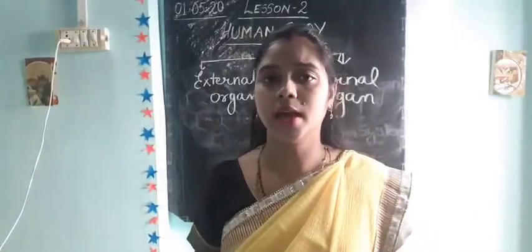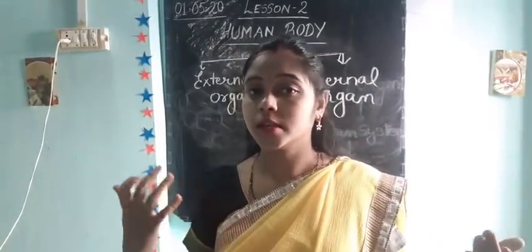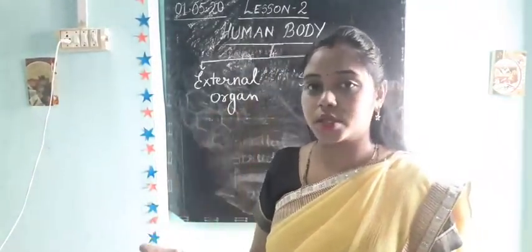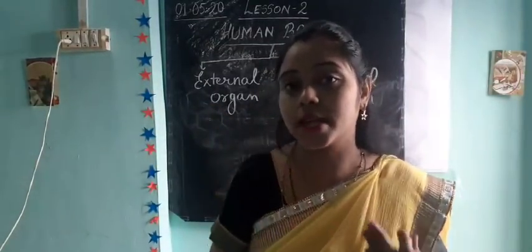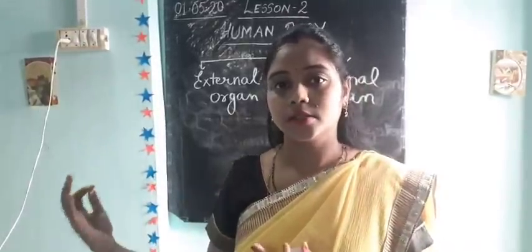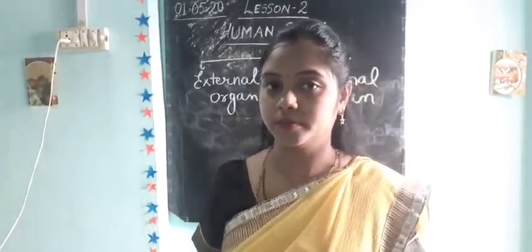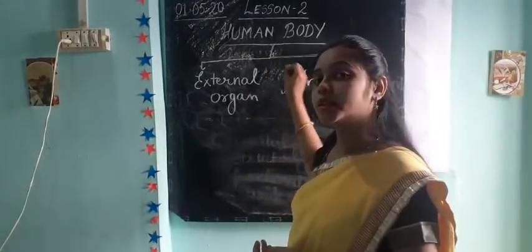These are the external organs which we can see, which are moving and which we are using. They are performing different tasks.